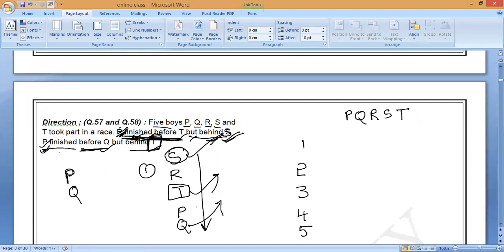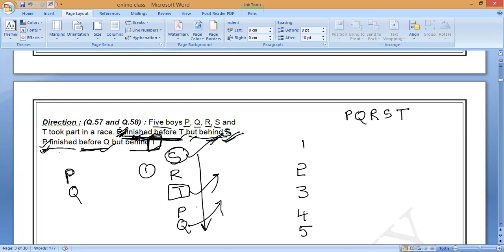Now suppose, a few times they will twist the question. Who is in the third place? Who is in the second place? Who is in the fourth place? Or else who is second from last? Who is second from first? They will ask you. Depending upon the question, you have to do it. But the arrangement is most important.